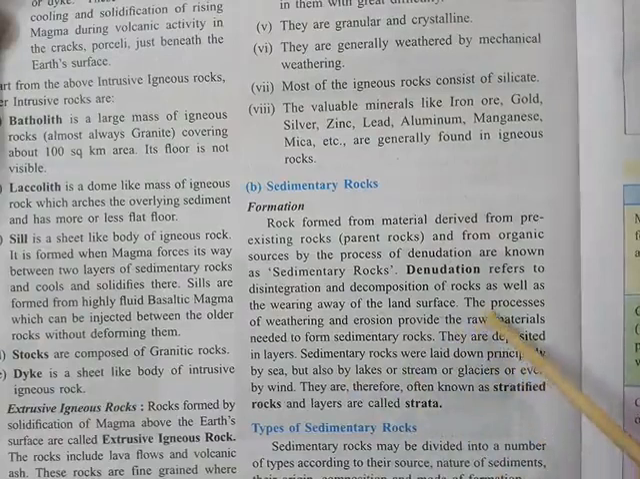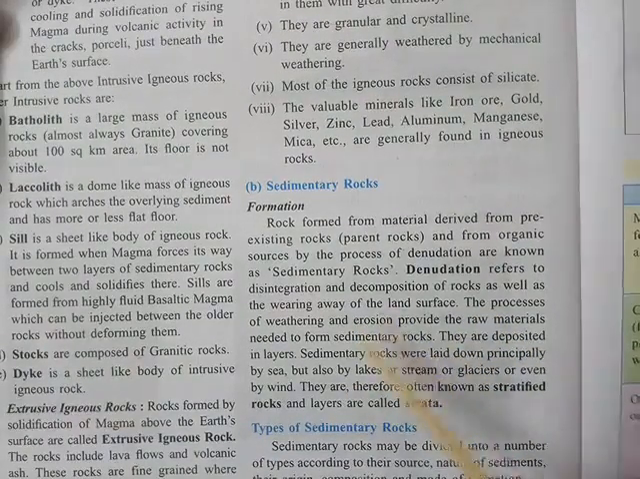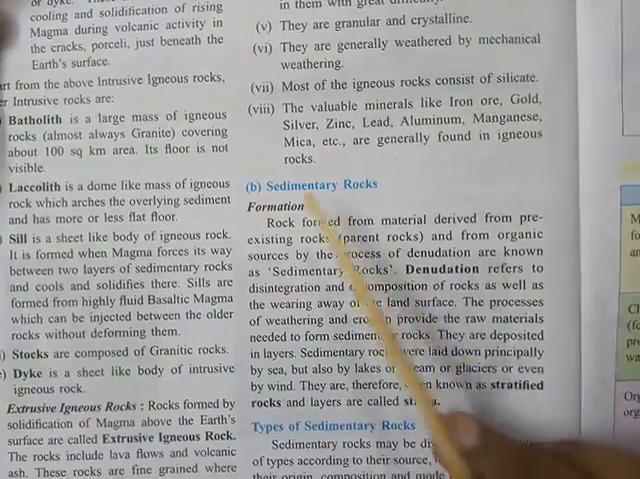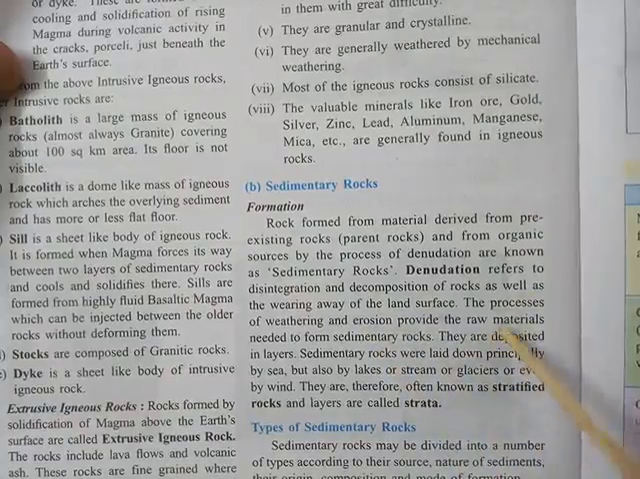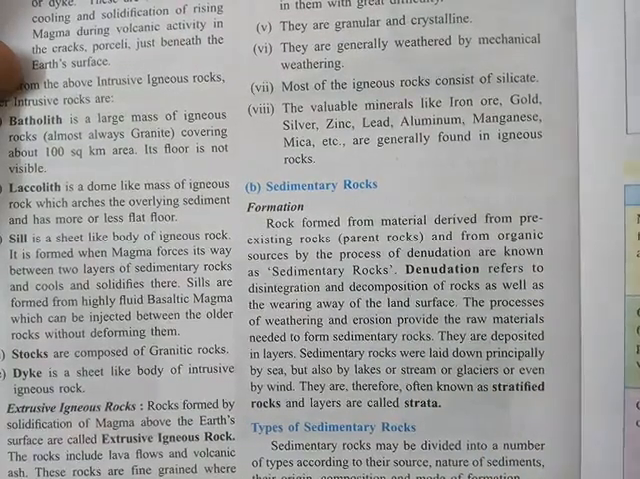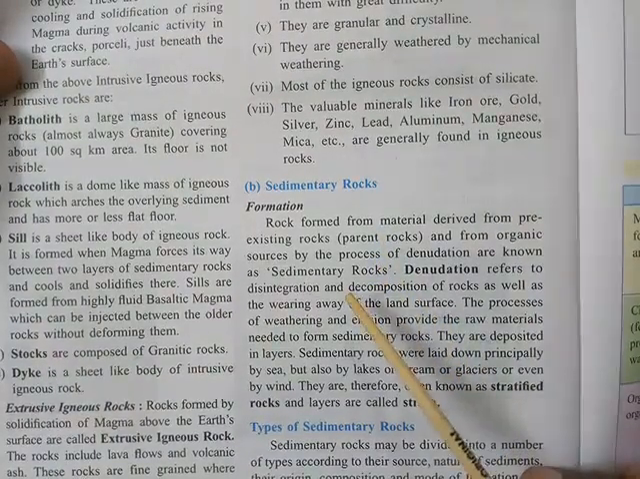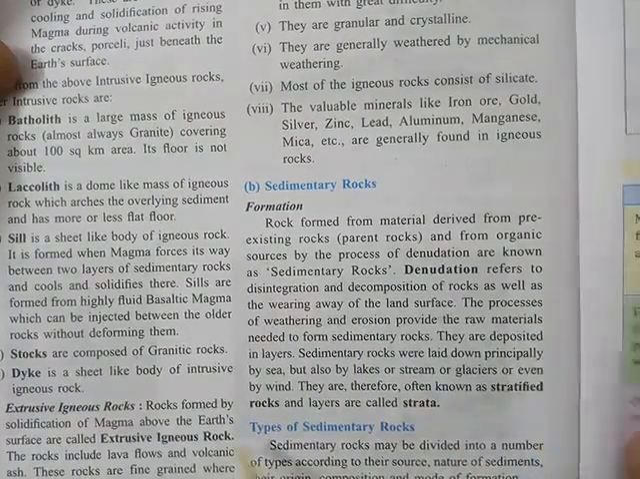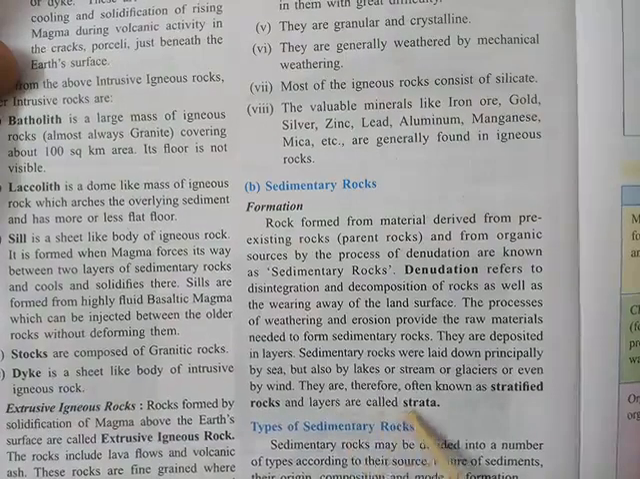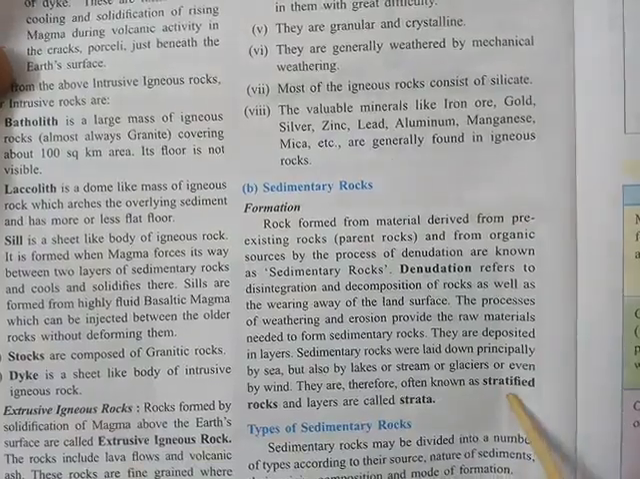When these sediments, which are actually weathered from the rocks, get solidified, they form sedimentary rocks. Usually these sediments are deposited in layers, and they solidify in layers, and that is why these sedimentary rocks mostly have layers in them. That's why they are also called stratified rocks, because the layers are called strata.